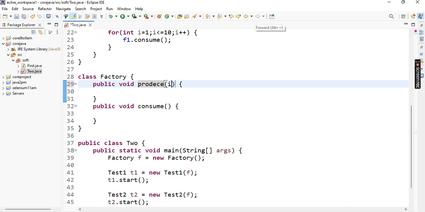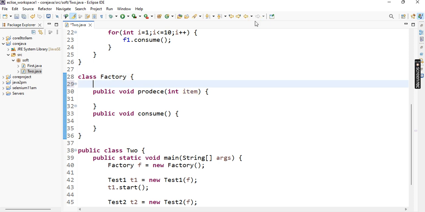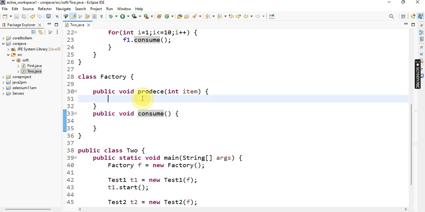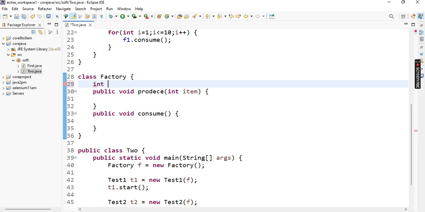Here, in Factory, item. I want to store that item globally, because the consumer needs that item to consume. If you define it locally, it is not possible to access it in the consumer. That's the reason for int produce item as a variable.